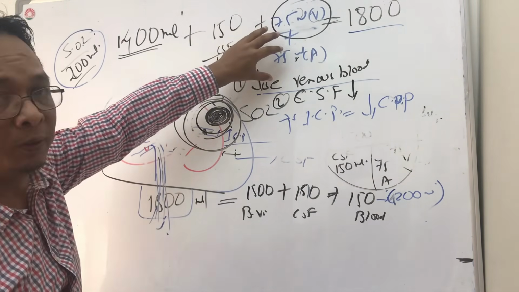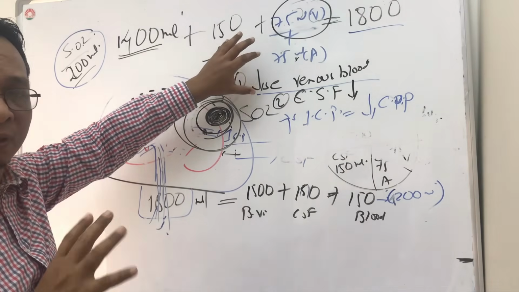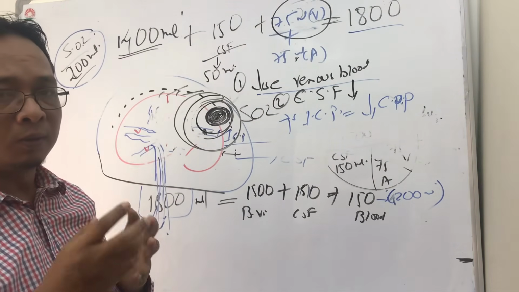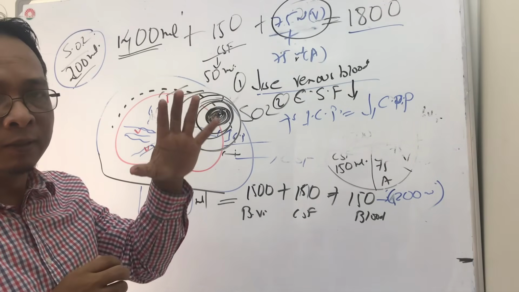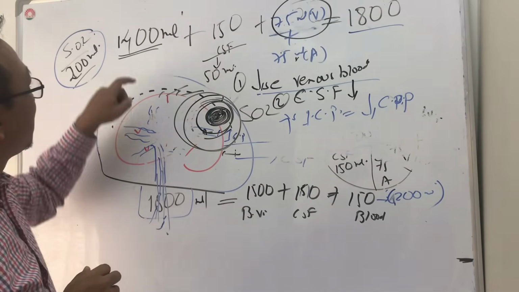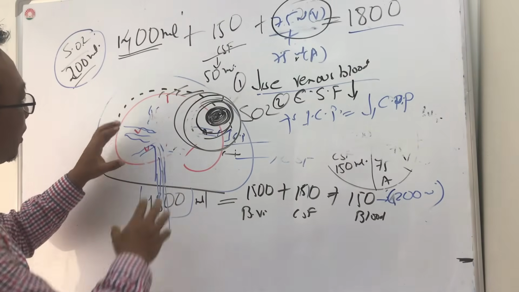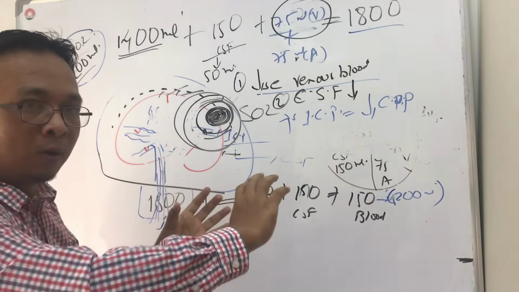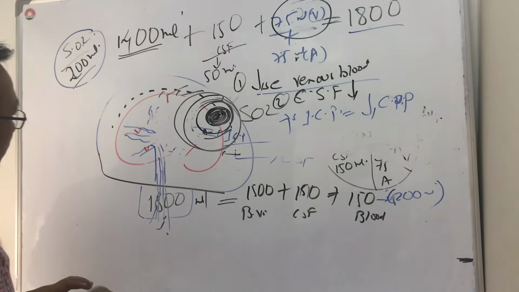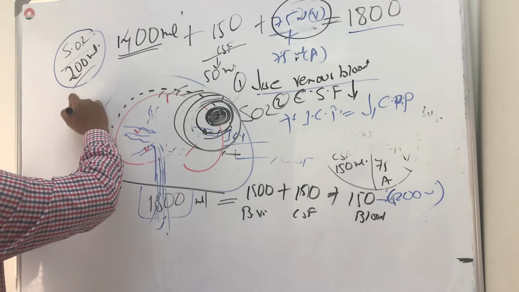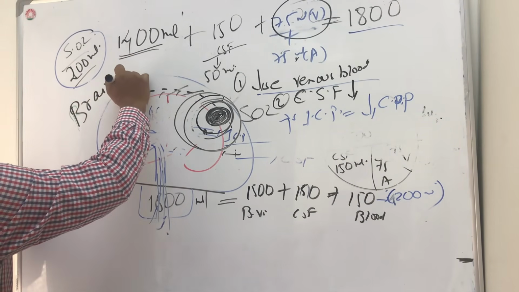Now CSF can be reduced by altering the volume. Blood volume can also be calibrated. It can also be maintained by vasoconstriction and vasodilatation. But how to reduce the brain volume? How to reduce the 1400? The brain is fixed, so how will it reduce? The brain will try to go out. We call it brain herniation. Okay, we call it brain herniation.